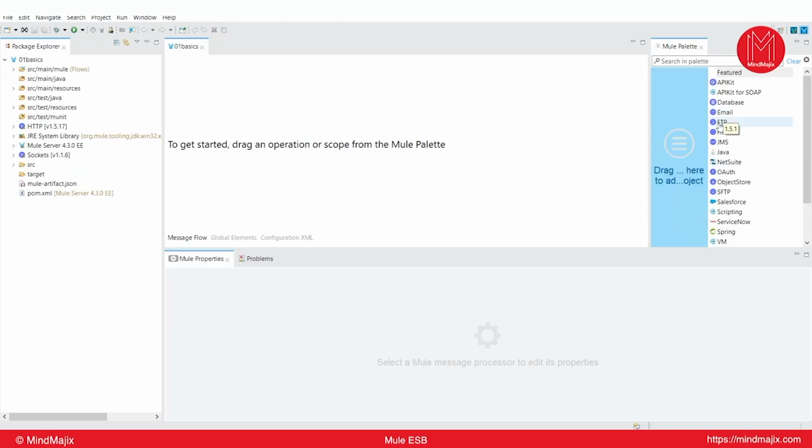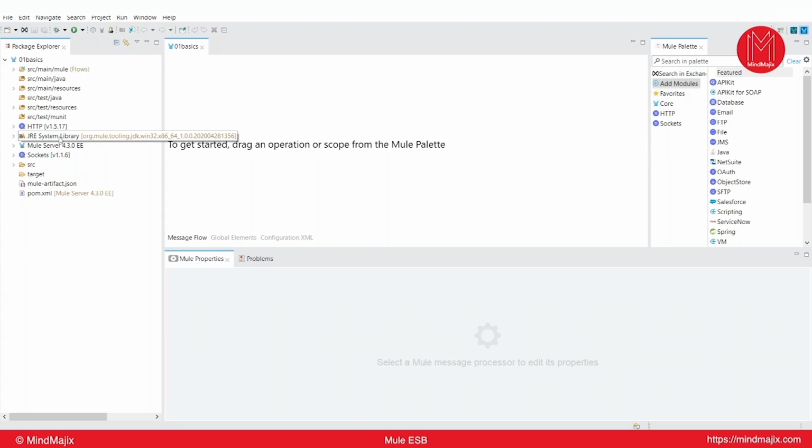You can see the blue color there telling you to drag here to add to your project. If you drag and drop any module, automatically it will be added as a dependency to your project. Since it's a Maven project, pom.xml is the main file that contains dependencies. You don't need to do anything.